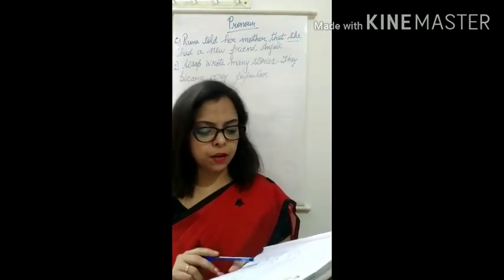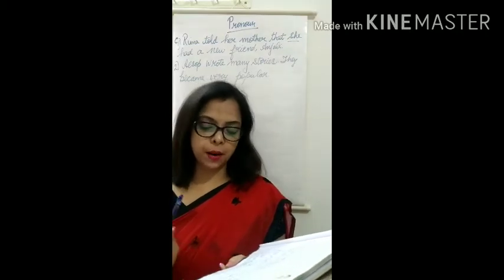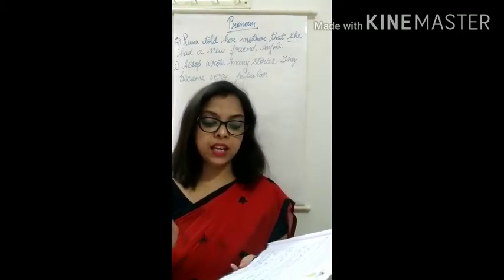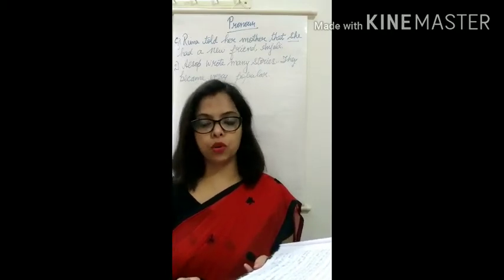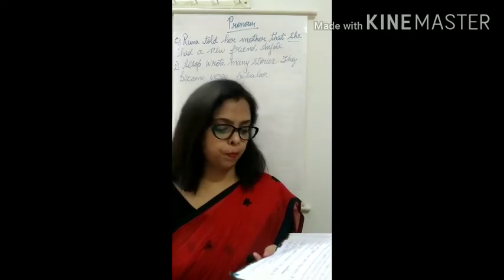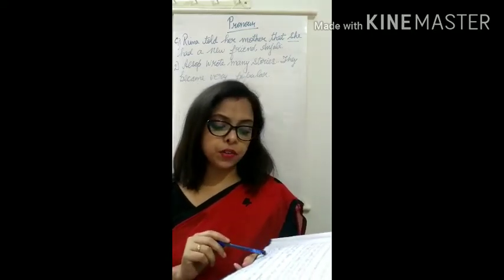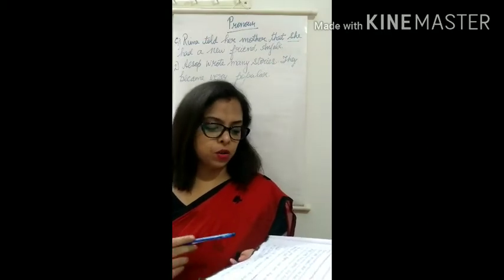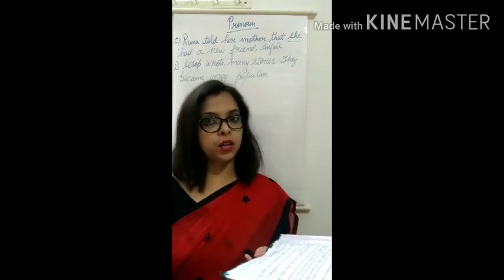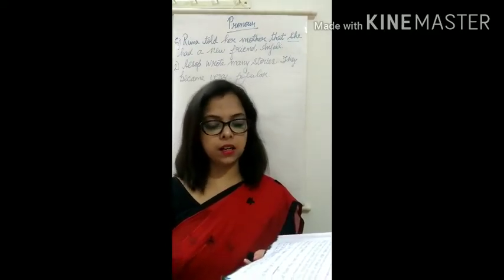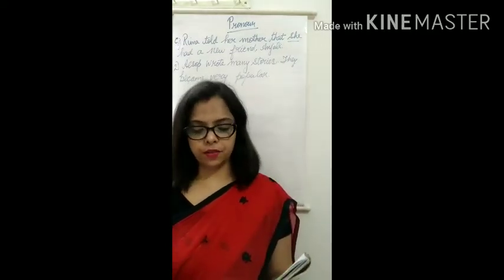Do not eat that mango. That mango is not ripe. So what you will write? Do not eat that mango. It is not ripe. Okay. Instead of repeating that mango again, what pronoun we can use? It. Ram loves music. Ram is learning to play the sitar. So again Ram is repeated, so we can use he. Ram loves music. He is learning to play the sitar.